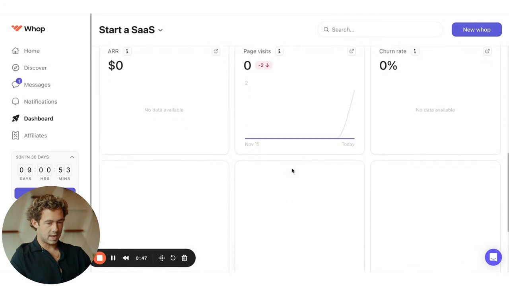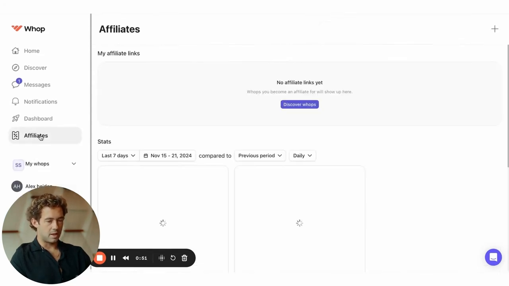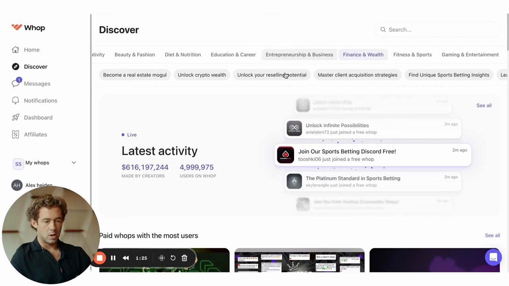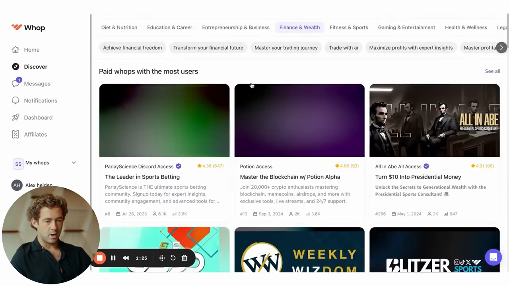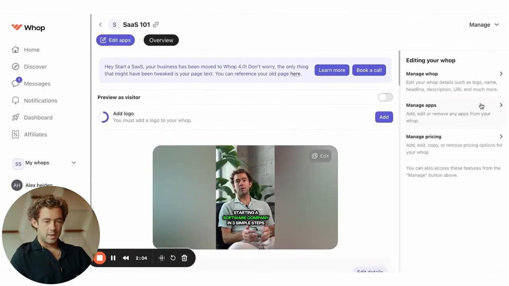Again, you can see all of your stats right here. You can do full-blown affiliate campaigns very easily. You can turn all of your customers into affiliates with just a few clicks. You can also see your Discover page from here. If you decided you wanted to get into finance and wealth, you can just click on this and it's going to show you courses, coaching, and communities that are primarily focused on finance and wealth. And again, you can edit your WAP from right here.